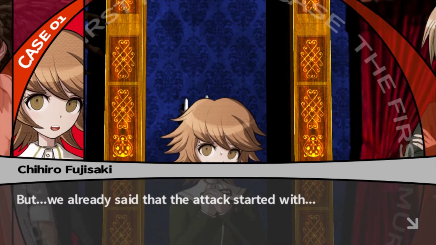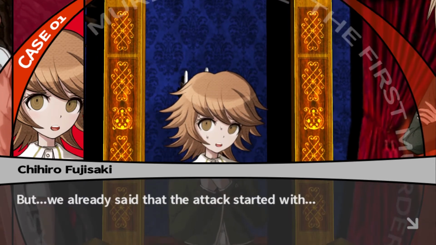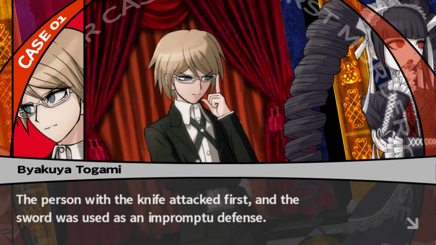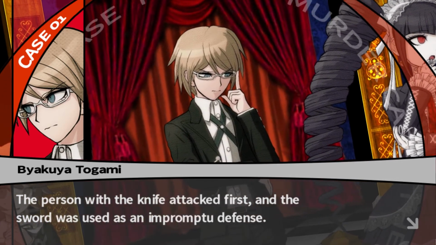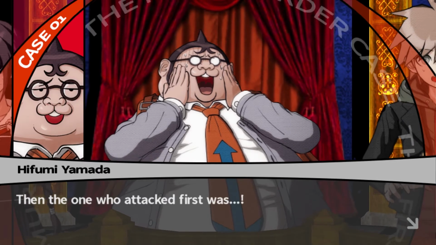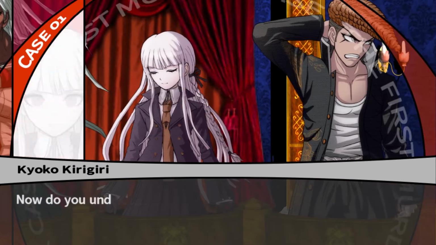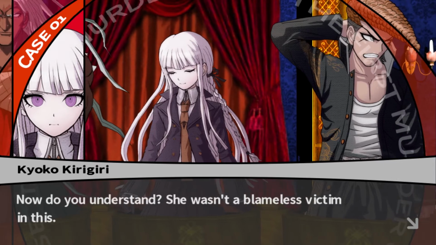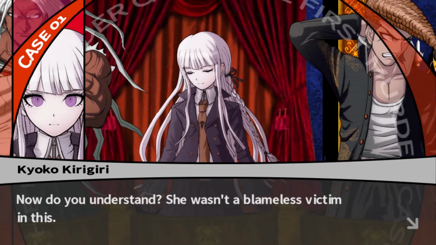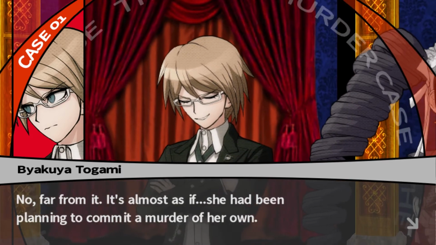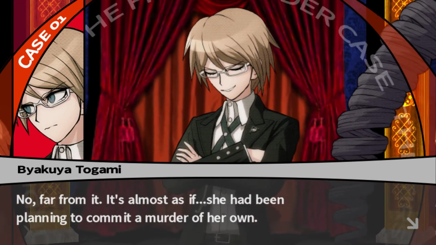But we already said that the attack started with... The person with the knife attacked first, and the sword was used as an impromptu defense. Yep. And the one who attacked first was... Sayaka? Now do you understand? She wasn't a blameless victim in this. No, far from it. It's almost as if she'd been planning to commit a murder of her own.